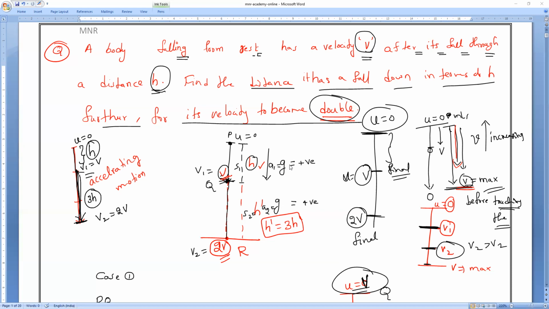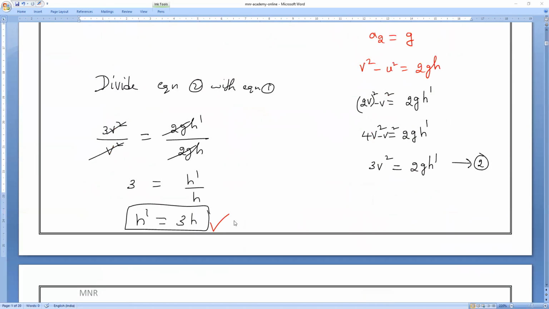Sir, how is 3h? 3 times of h. We are calculating that. When the body is coming down, the initial velocity is what, Shivani? 0, correct? Now velocities keep on increasing, which means the distance covered by the body also increases. Am I right or wrong? After traveling a certain distance, the velocity of the body becomes v.